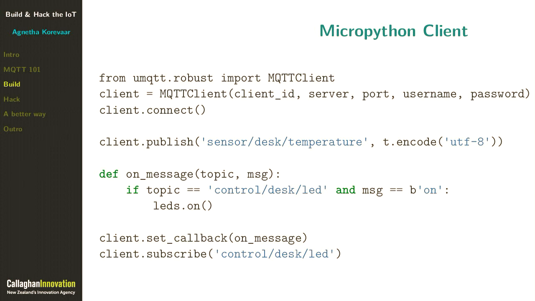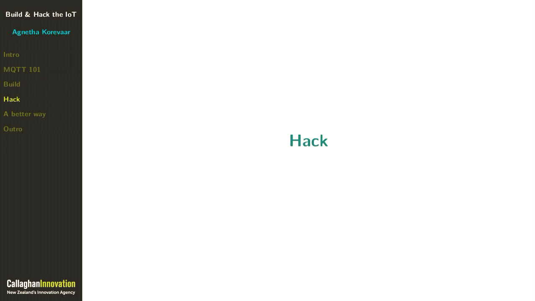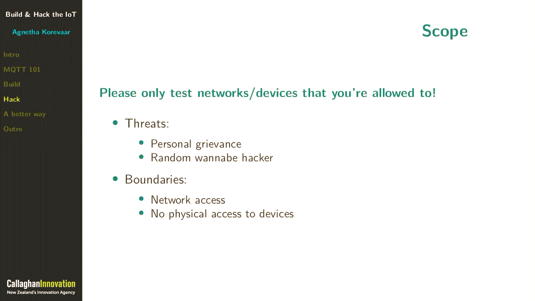So we've built a working system. Time for hacking. First of all, some ground rules. Please don't break any laws. Please be nice. Only hack systems that you're allowed to. And for a little bit of context, and so we don't test everything possible, we're going to think of two threats. First of all, someone who has some sort of personal grievance against you. They want to take it out on you. They know where you live. They know who you are. They can probably get within Wi-Fi range of your house.